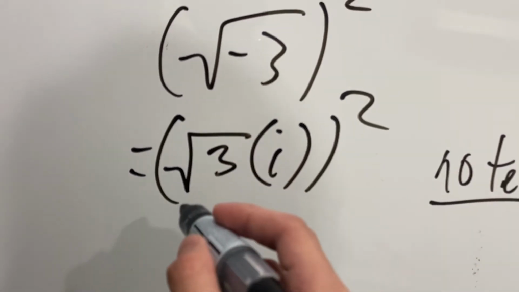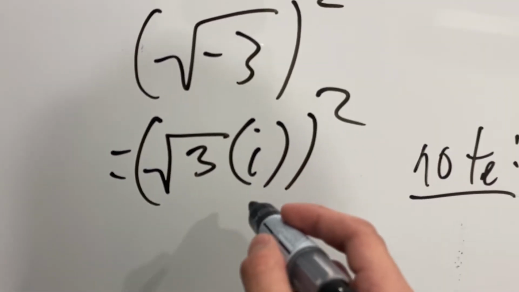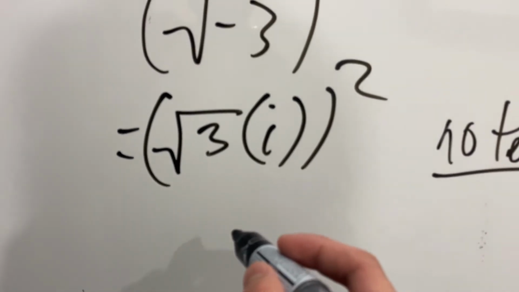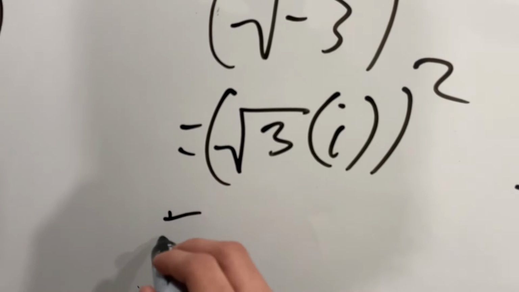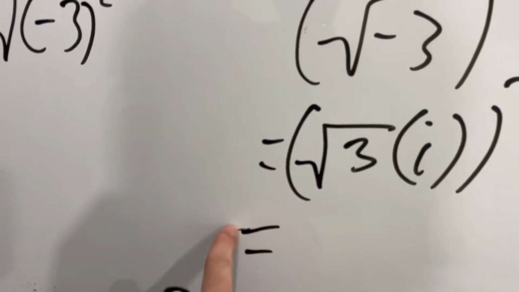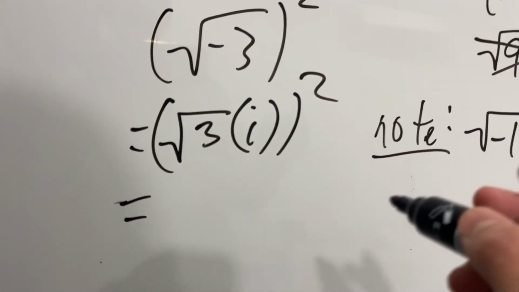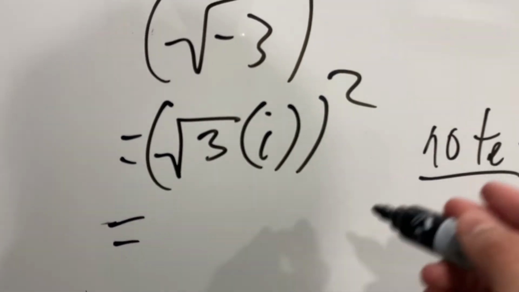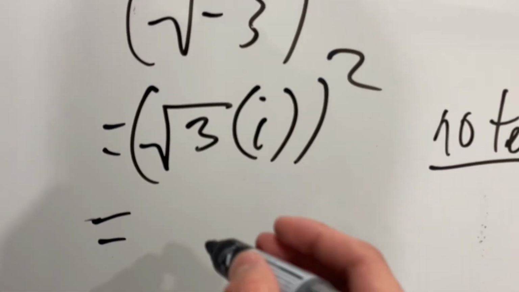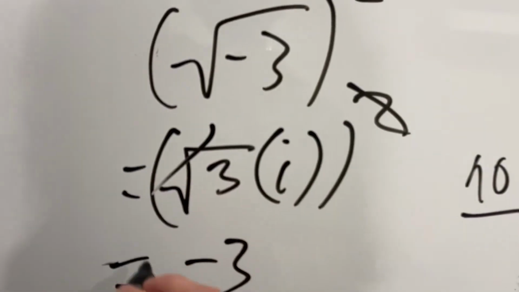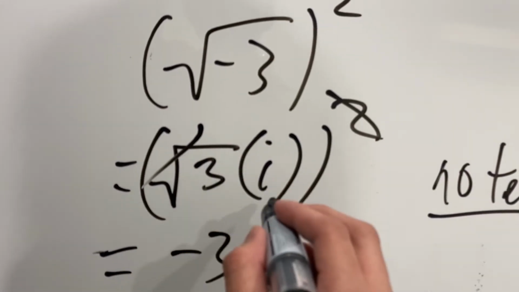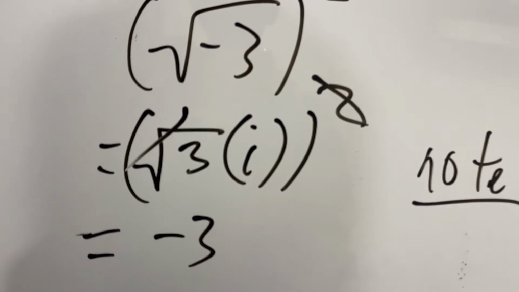So it will be the square root of 3 multiplied by -1, squared, and the squares cancel out, so it's 3 times -1, so the answer is -3 here.